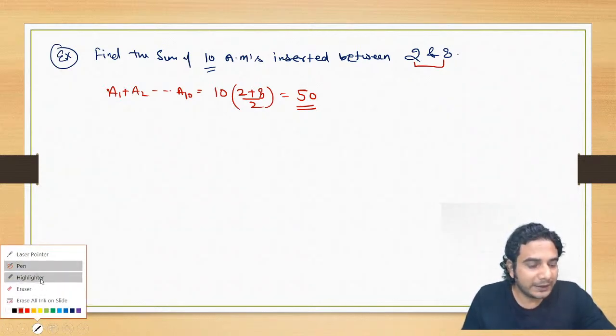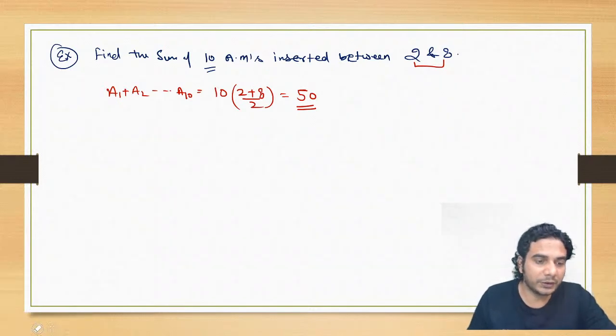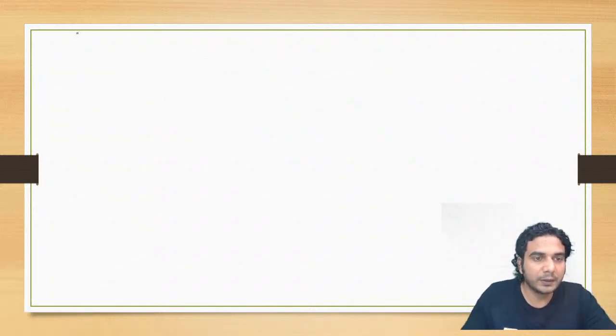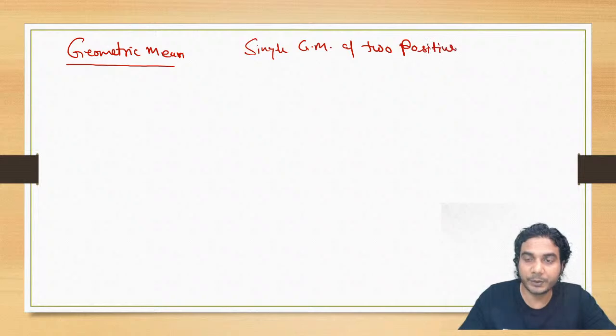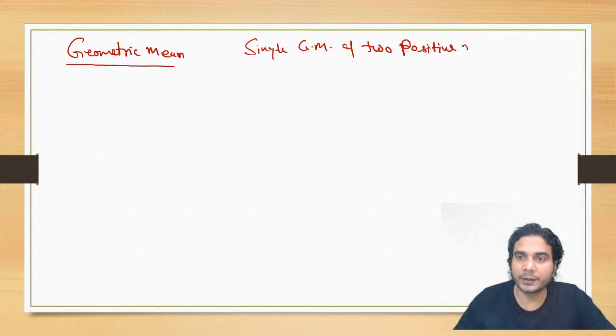All right. So let's discuss the theory of geometric mean, and also harmonic mean. Then we will discuss examples. So let me tell you geometric mean as well. First of all, the single geometric mean of two numbers, two positive numbers. Let me clarify, because geometric mean is defined for positive numbers only.